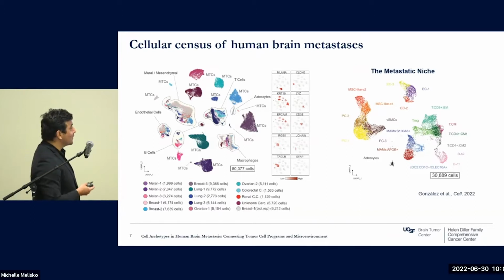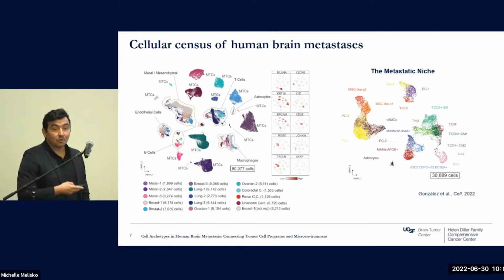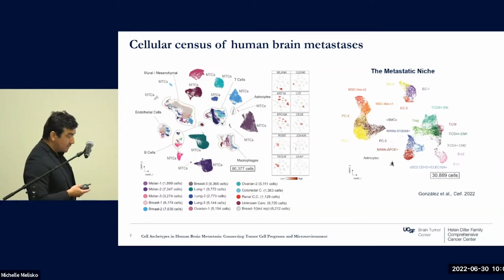So we did all sorts of staining to validate this, and we didn't really see that many, for example, oligodendrocytes or neurons. They were not detected there.